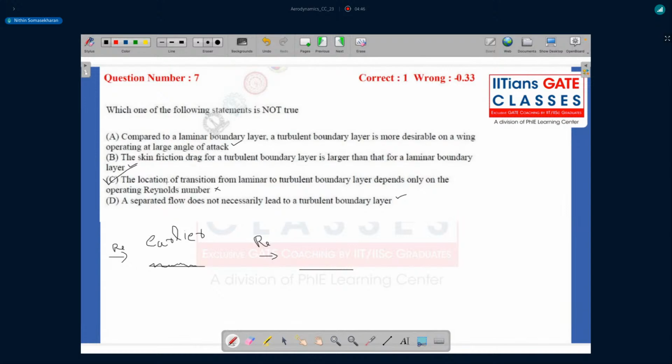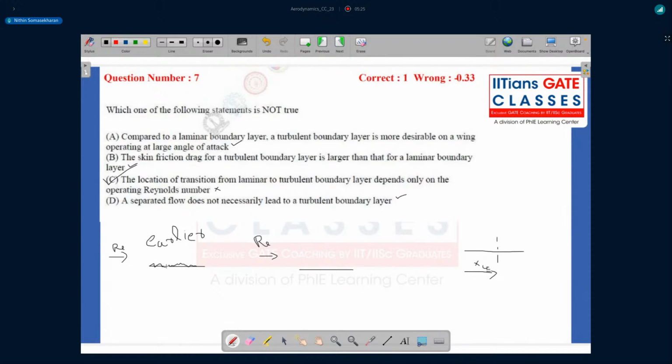Can you explain the third option? The location of transition from laminar to turbulent boundary layer depends only on the operating Reynolds number. Let's say you take a flat plate. How much distance from the leading edge should I go for this transition to occur? Is what they're asking. Would it depend only on the Reynolds number, whether it is 10 power 5, 10 power 6, or whatever? But we know as a fact that it's not just the Reynolds number. Reynolds number is a very important factor, but it's not the only factor.